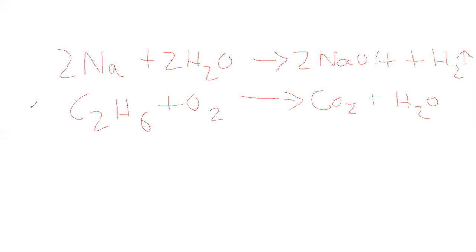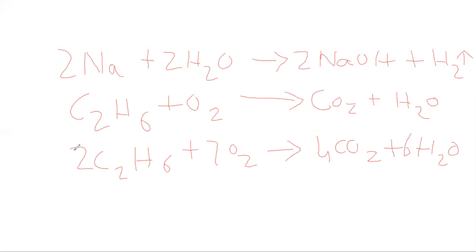After balancing this, you will get a reaction like 2C2H6 plus 7O2 gives rise to 4CO2 plus 6H2O. Now check whether it is balanced or unbalanced.